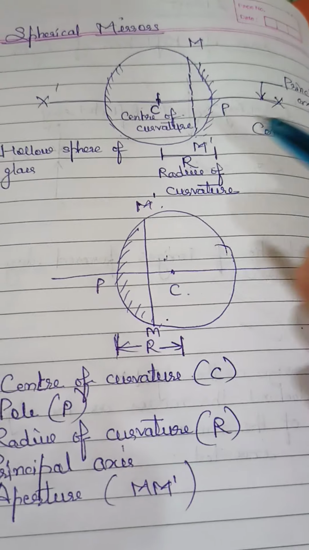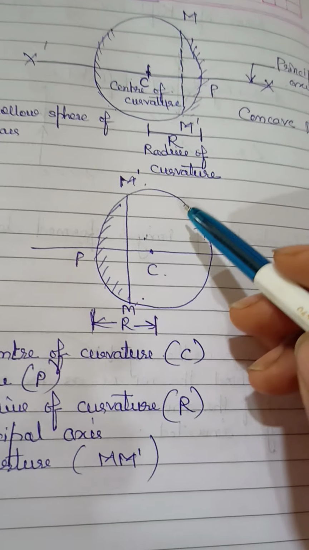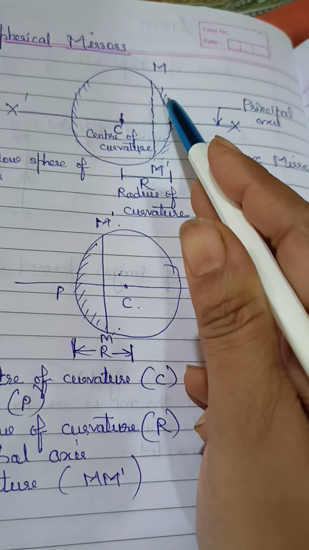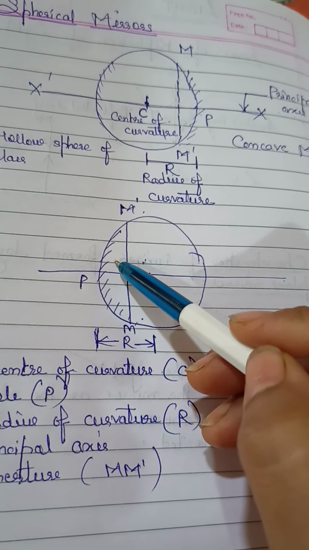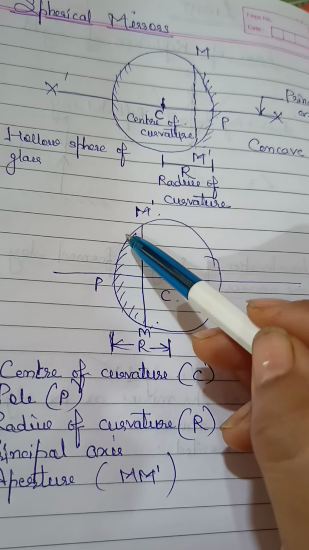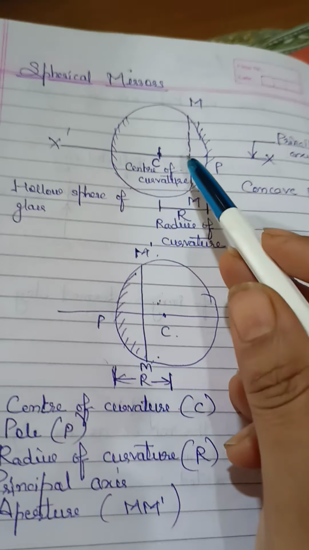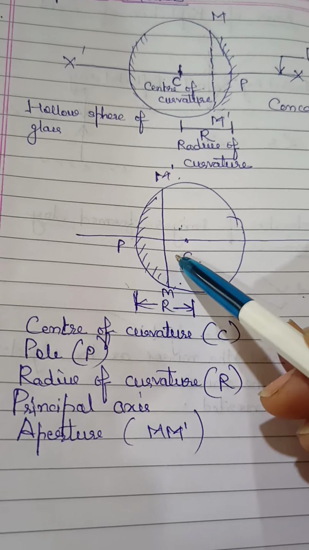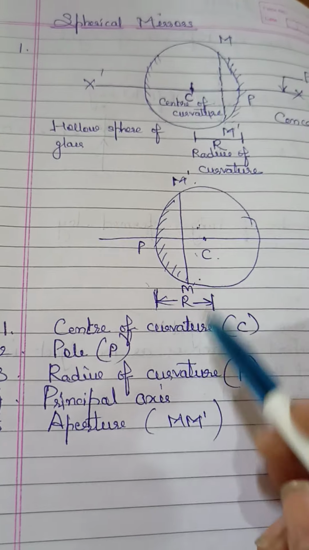The inside part of a spoon is concave, and the outside part is called convex. Here the same thing: this side we have taken, the outside is painted, and here the inside part is reflecting. Here the reflecting surface is outside. Here reflection is happening from outside, here reflection is happening from inside. When reflection happens from inside, that is a concave mirror; when reflection happens from outside, that is a convex mirror. Okay, so these are the main nomenclature that we have to learn regarding this sphere.